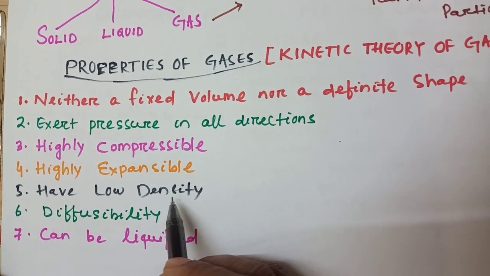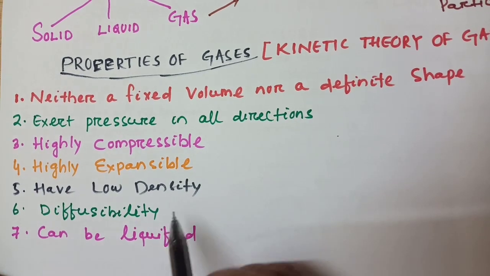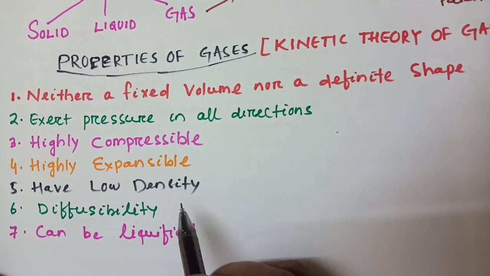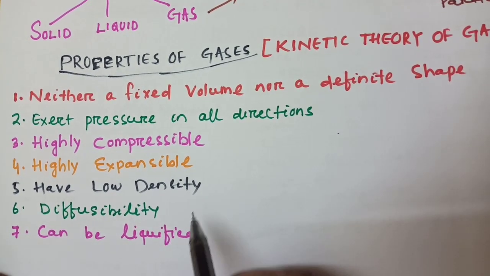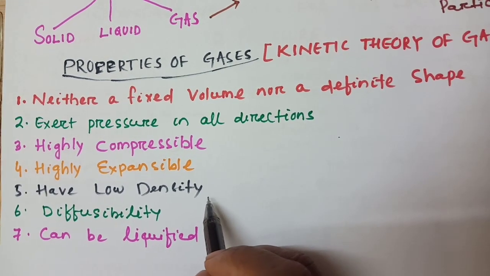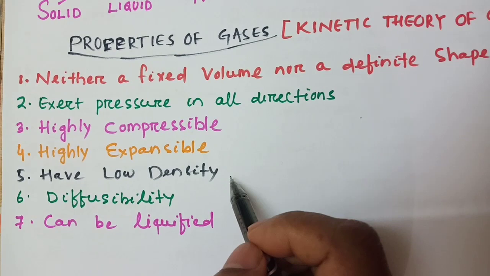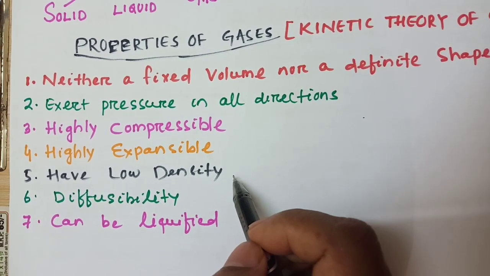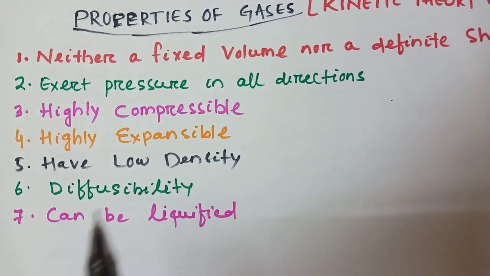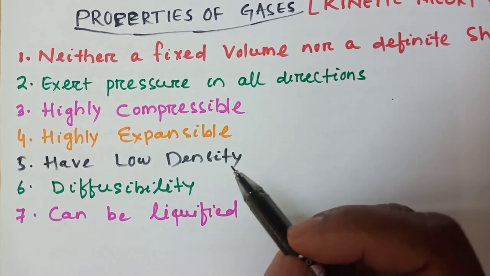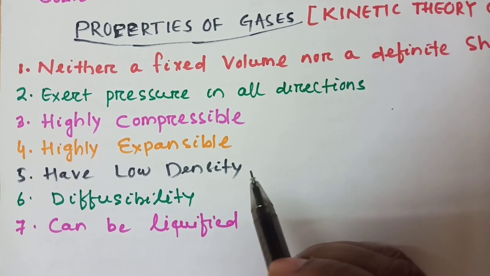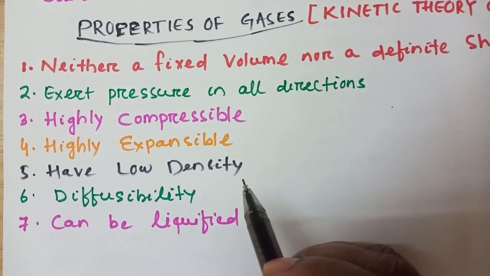Next, they have low density. The number of molecules per unit volume in a gas is very small as compared to solids and liquids. Gases have large intermolecular space between their molecules, so the gases have low density. Then diffusibility: gases diffuse into each other, as the intermolecular space is very large. When two gases are brought in contact with each other, their molecules mix in such a manner that a homogeneous gas mixture is formed. So the diffusion of gases takes place.